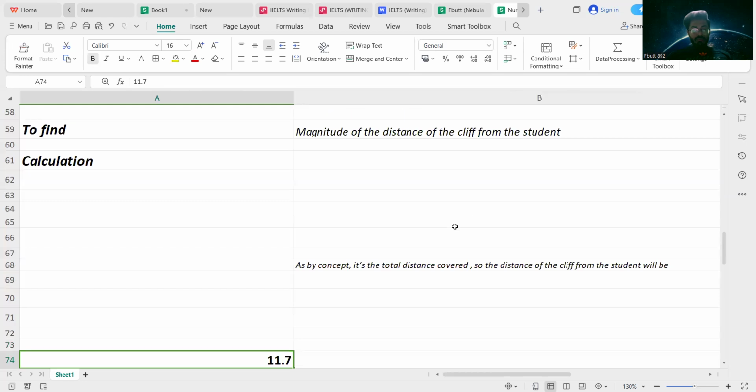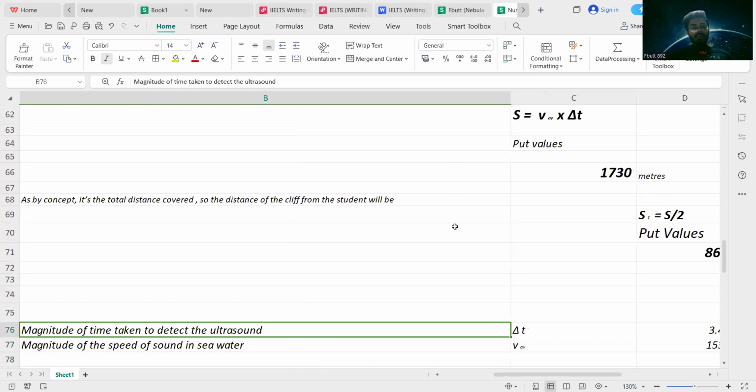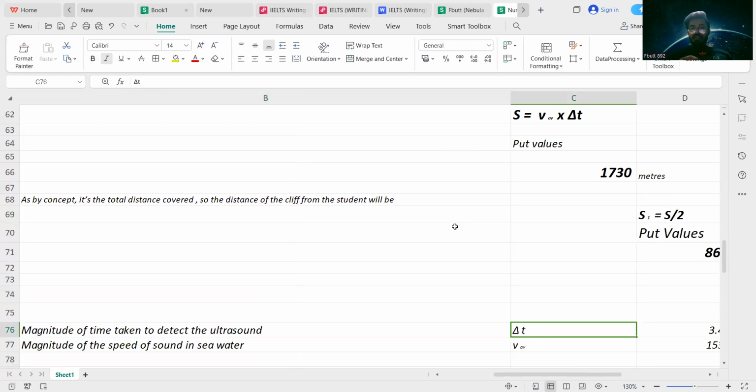So here in numerical 11.7, the given data: the magnitude of the time taken to detect the ultrasound is the total time taken by the ultrasonic waves to travel from the surface of the sea towards the seabed, and after hitting the seabed, to bounce back towards the surface of the sea.